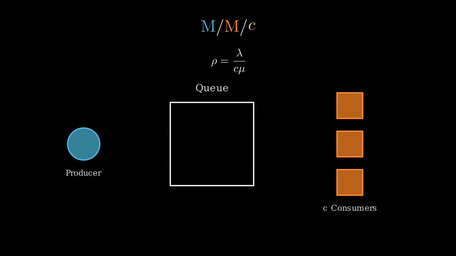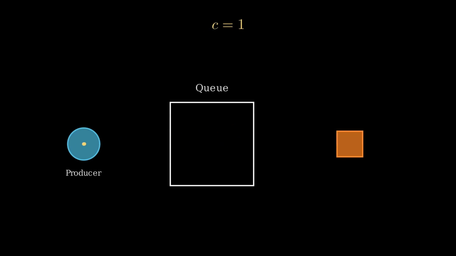We can generalize this. For an M/M/C queue, where C is the number of consumers, the utilization of the queue is the arrival rate over the product of service rate and number of consumers. But hiring more chefs or buying more servers is expensive. So in practice, queues do something called autoscaling.